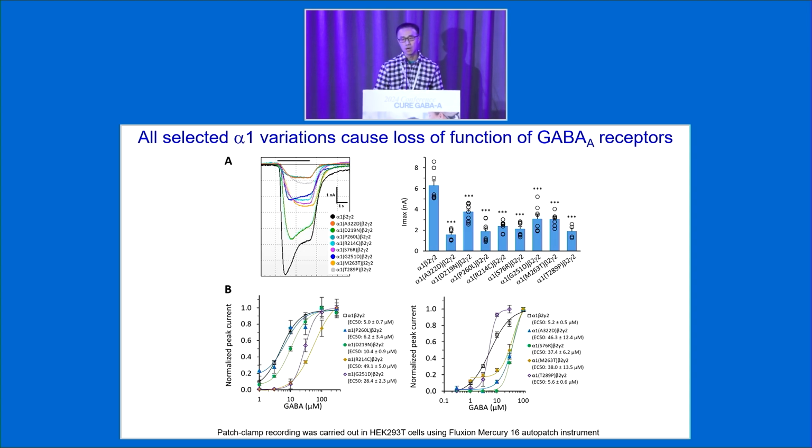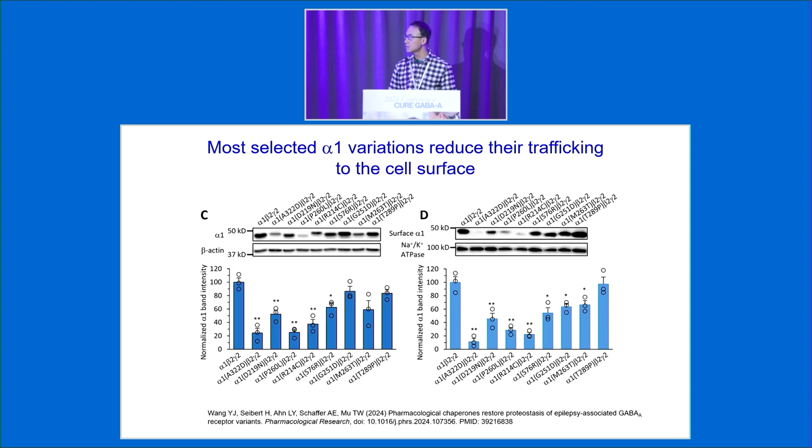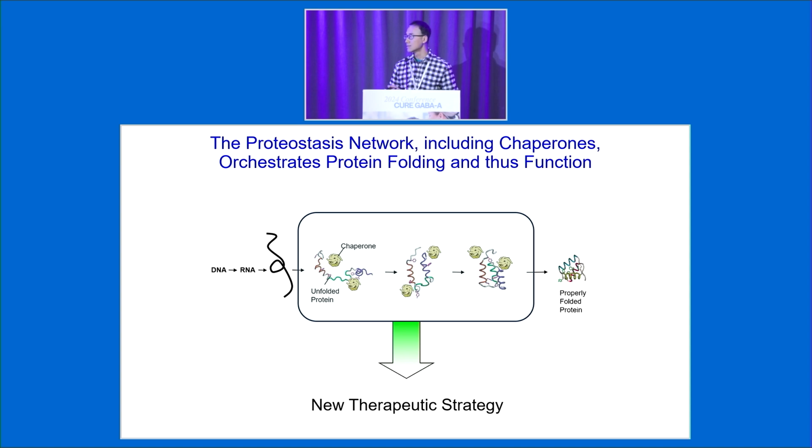And also, we focus on alpha-1 subunits. For these selected 8 alpha variants, all of them show loss of function according to the peak current, right? So surely we can find that many of the transmembrane variants are more severe than the ER-luminal variants. So this is just the way it is. For GABA receptor, we also try to monitor their surface trafficking. We know that the majority of these 8 variants we selected have insufficient membrane expression.